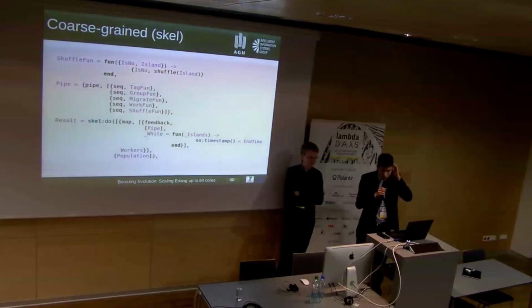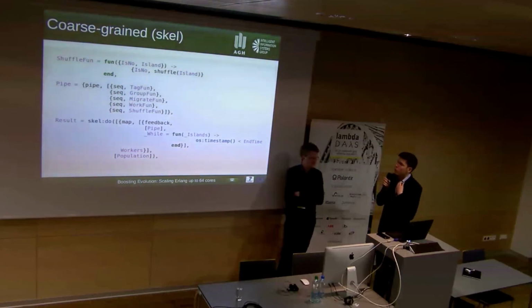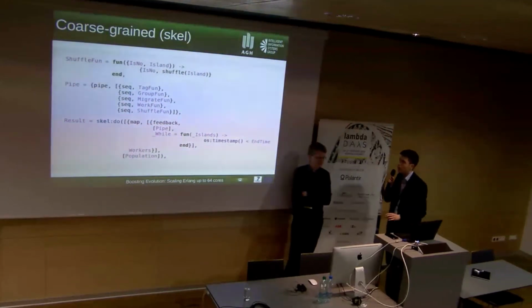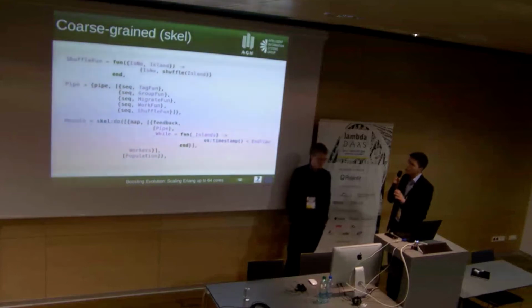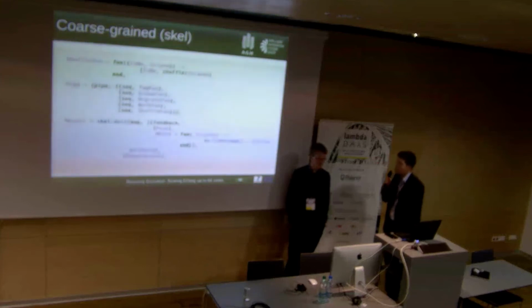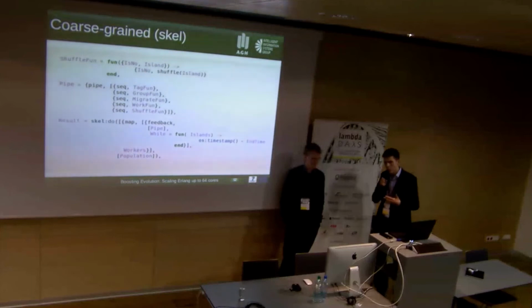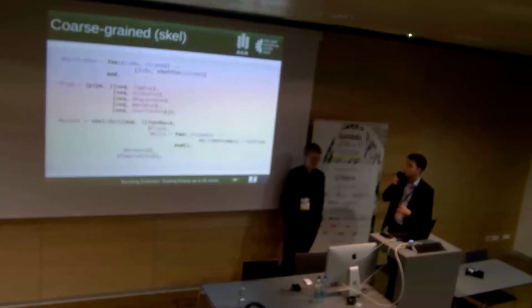So this is an extract from the Scale-based implementations that we have. This is most of the main workflow of our program. So those little skeletons with seq and pipe and feedback atoms, as you can see, these are the patterns that we use. A programmer is expected just to provide a particular function, so I included only one example function, shuffle one, at the top. These functions should capture the basic logic behind the program, and then you can put those functions into the skeletons and create more complex structures.